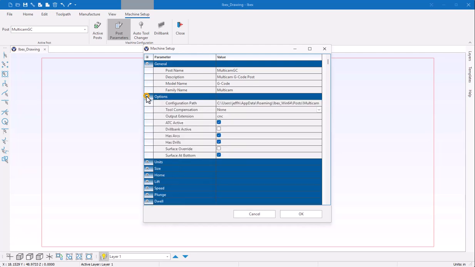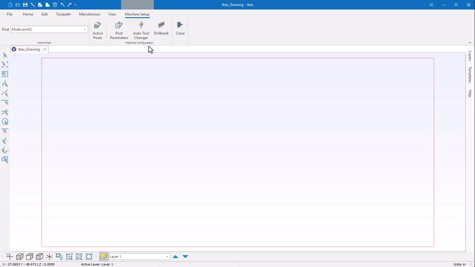The ones you might want to look at are these options here. So this has the auto tool changer active, drill bank active, and some of the standard parameters. So you can set those and then click OK, and those are updated.